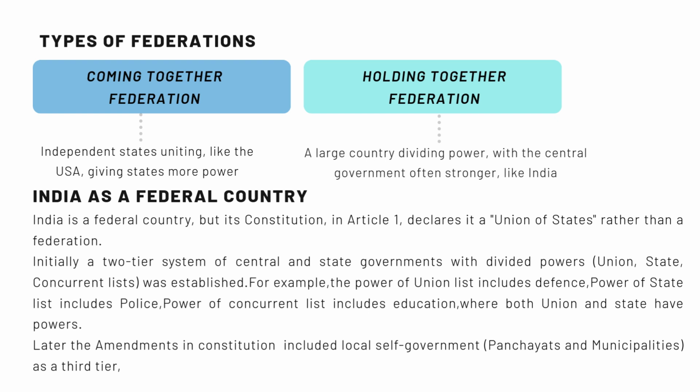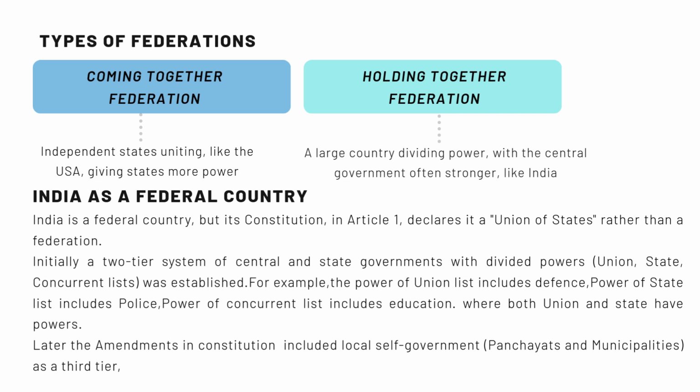Coming together federation, where independent states unite, like the USA, giving states more power; and holding together federation, where a large country divides power, with the central government often stronger, like India. India is a federal country, but its constitution, in Article 1, declares it a union of states, rather than a federation. Initially a two-tier system of central and state governments with divided powers, union, state, and concurrent lists, was established. For example, the union list includes defense, the state list includes police, and the concurrent list includes education, where both union and state have powers.